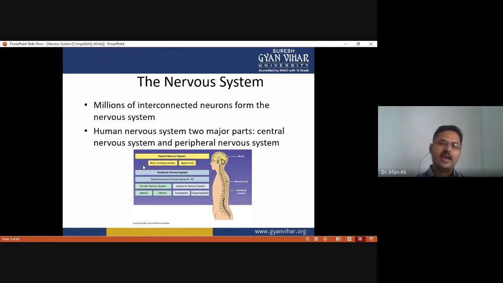On the other hand, the nervous system is also divided into two categories: the somatic nervous system and the autonomic nervous system. The somatic nervous system includes afferent and efferent neurons, while the autonomic nervous system has two components: the sympathetic nervous system and the parasympathetic nervous system.